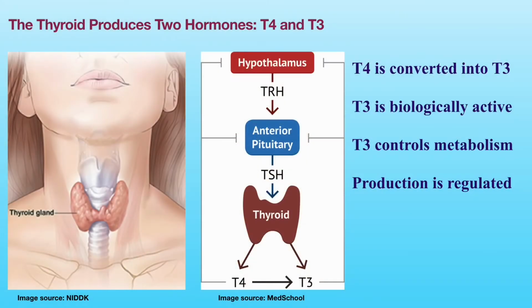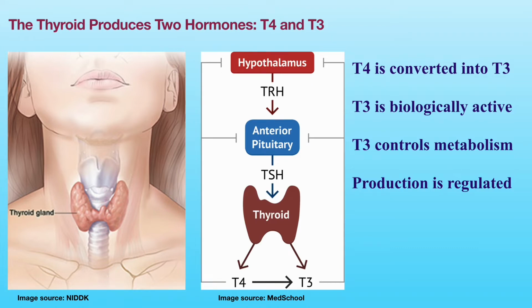The thyroid is a small butterfly-shaped gland at the base of your neck and below your Adam's apple. The thyroid, which is part of your endocrine system, makes two hormones, thyroxine, also called T4, and triiodothyronine, or T3. They are carried to the cells and tissues all over your body through blood circulation. The T4 has only minimum biological activity. The T4 is converted into the biologically active T3 in your liver and other tissues. The T3 controls your metabolic rate and coordinates the activities and functions of all the cells and tissues in your body.